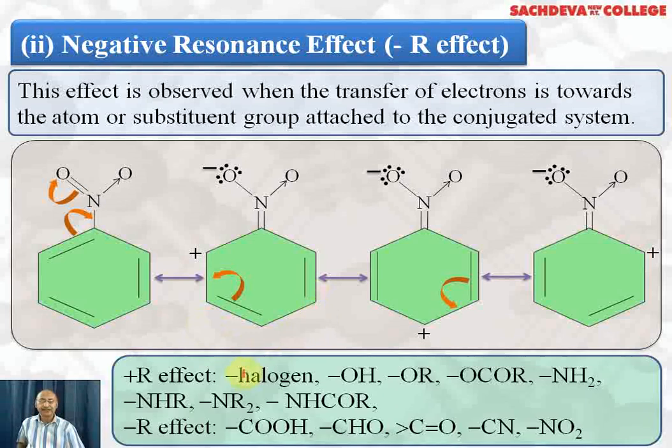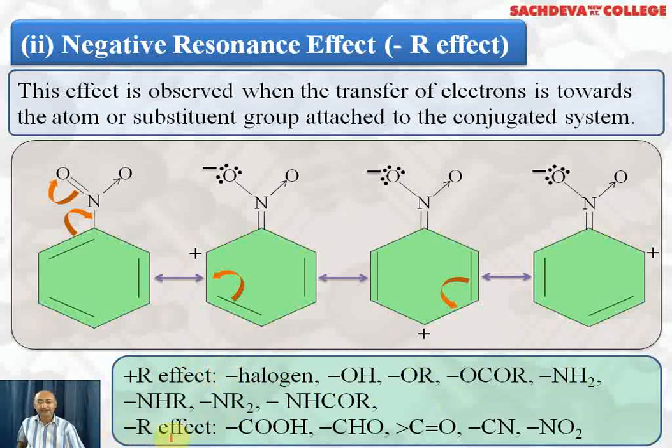Let's take up which are electron releasing groups, which are electron withdrawing groups, and which groups will show the positive resonance effect. Those which are electron releasing groups will show the positive resonance effect. Examples are halogens, meaning chlorine, bromine, iodine and fluorine. OH, oxygen has a lone pair of electrons. OR, oxygen has a lone pair of electrons. OCOR, oxygen has a lone pair. NH2, nitrogen has a lone pair. NHR, nitrogen has a lone pair. NR2, a lone pair is there on nitrogen, and NHCOR also, nitrogen has a lone pair. So all of them are electron releasing groups and they will show the positive resonance effect.